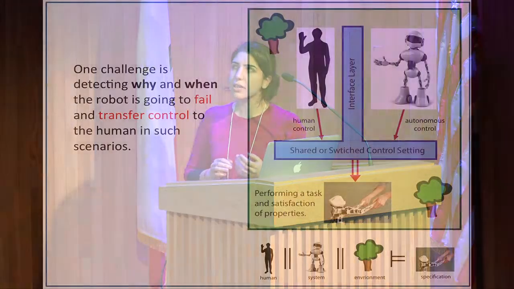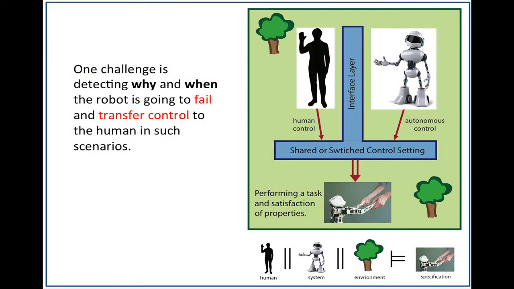So let's look at it from a more abstract view. We have an environment that's going to be a green box around us, and we have a robot and human interacting with each other, and there's an interface layer in between. There's a whole area of research on just that interface layer. In addition to that, we have a setting that tells us if you're using a shared control or a switch control setting. So we get a human's control, autonomous control, and we either add them together or switch between them. And at the end, what you want to do is perform a task. You want to do robotic surgery. You want to drive a car. So we have the human, system, and environment combined together, satisfying some specification, some objective that you want to do.